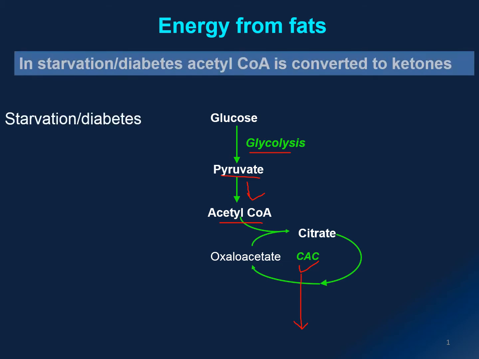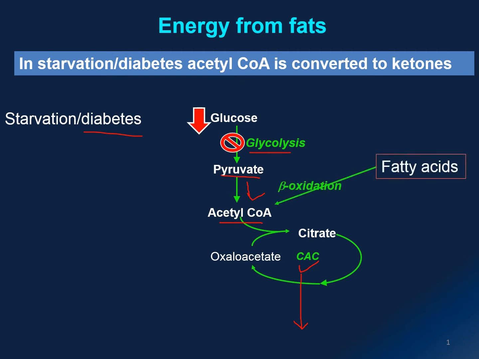But during starvation, you do not have glucose to undergo glycolysis. While in diabetes, you have a similar problem because the glucose in the bloodstream cannot be imported into the cells. So the cells are starving and they cannot undergo glycolysis as well. But your cells will still require ATP to survive and to function. So these cells will try to switch on beta oxidation of fatty acids to produce acetyl coenzyme A, which can then supply some ATP production.